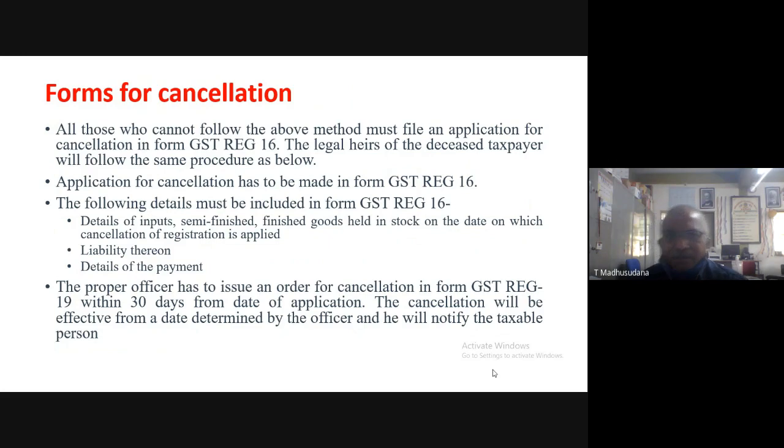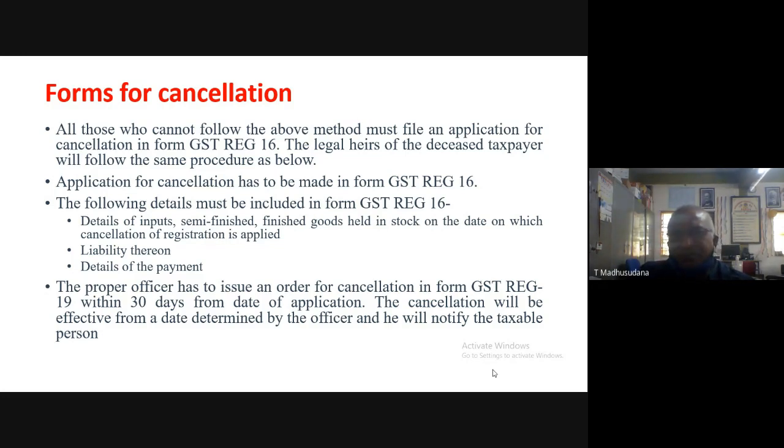So all those who cannot follow the above method, what are the forms for cancellation? Suppose you wish to apply for cancellation, in which form should the registration cancellation be applied? You have to apply in the proper form so that the officials can take a proper decision.